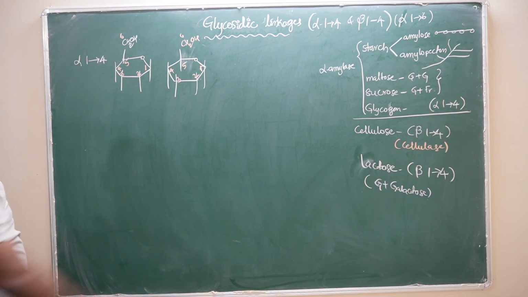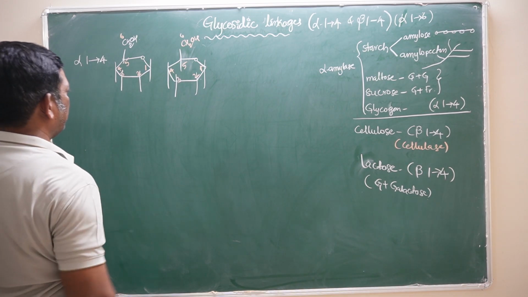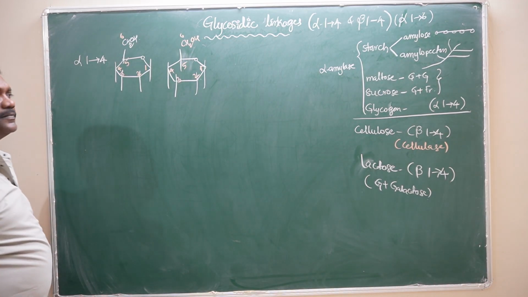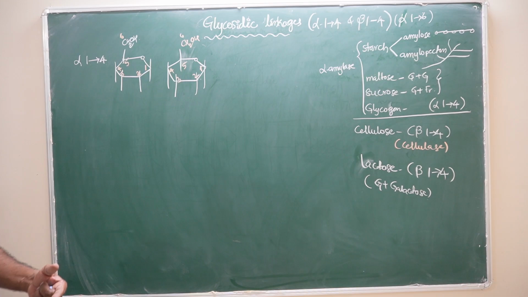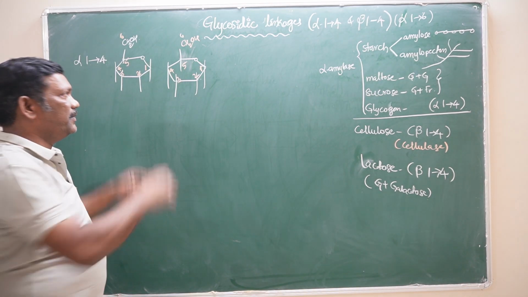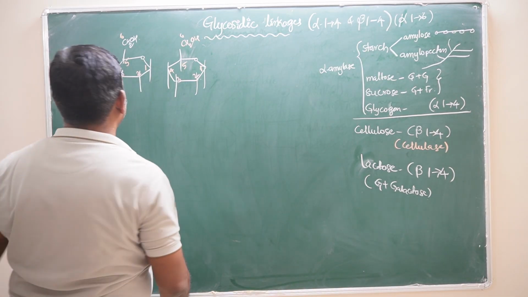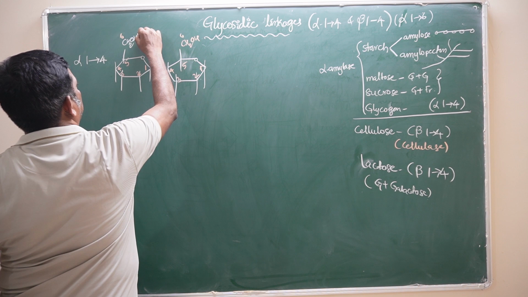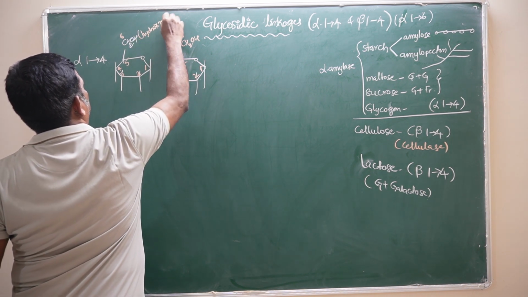In between these two hexose sugars or monosaccharides, normally glucose molecules, the covalent bond should be formed. That covalent bond is called the glycosidic bond. Whether the beta bond is forming or the alpha bond is forming, we have to discuss now. How is the alpha bond forming? How is the beta bond forming? Here, this is called the hydroxymethyl group.